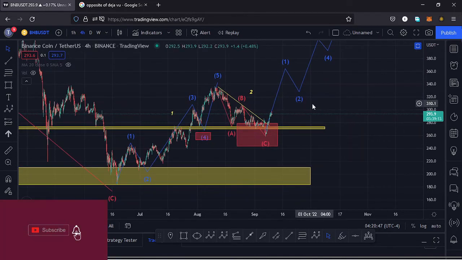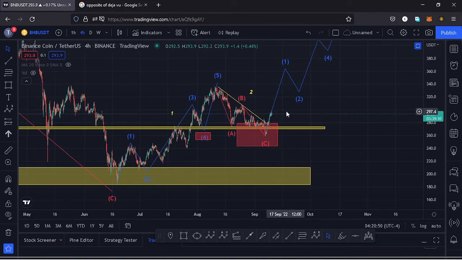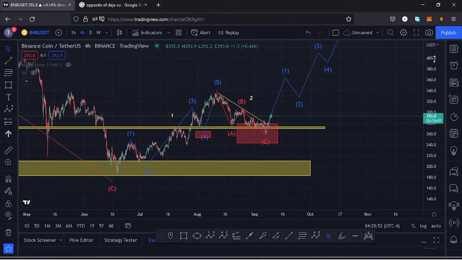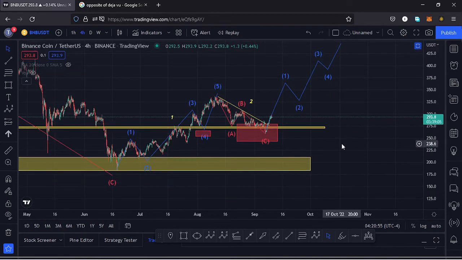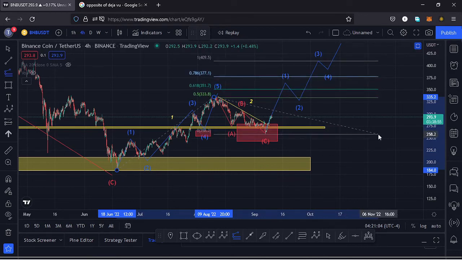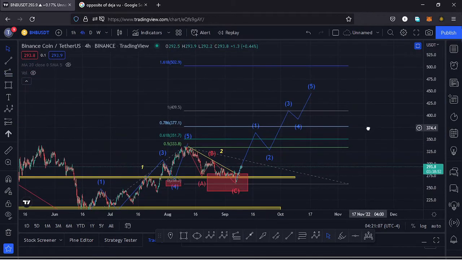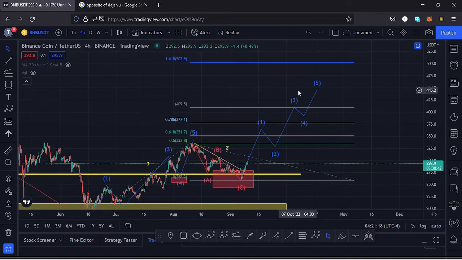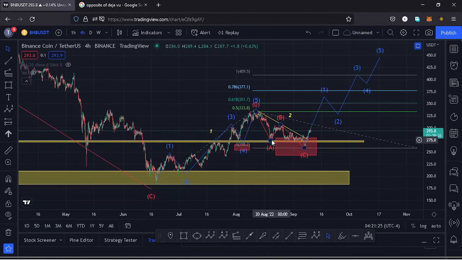And if we assume the low for that second wave is in, we can use the trend based Fibonacci to get a minimum target area for that third wave to the upside. And I just need to connect the fibs from the low of the wave 1 to the high of the wave 1, then drag the fibs to the low of this higher Elliott wave count 2, and that gives me a minimum target area for that third wave to the upside at the fib level 1.618, and that could take us back to around the $502.9 mark as a minimum in the formation of a third wave to the upside. So let's be patient and see how that plays out, and I'll keep you updated.